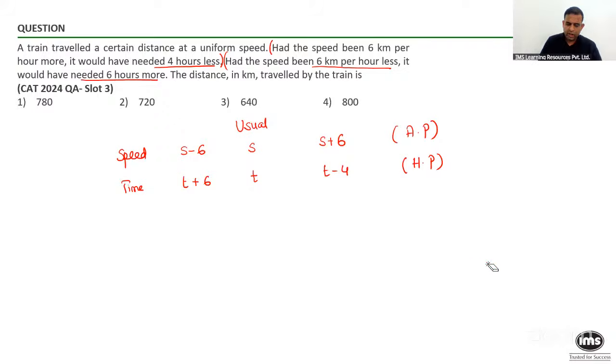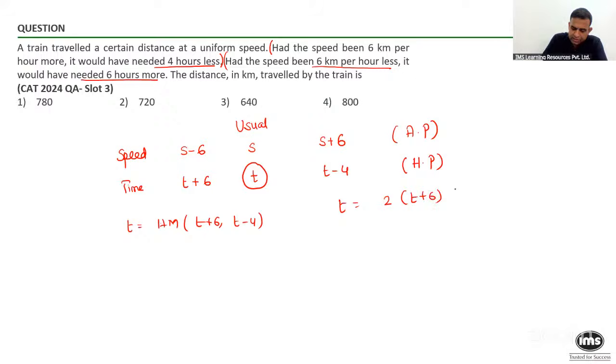So over here, if you look at this, T needs to be the harmonic mean. So one can say T must be equal to, as I told you, T will be the harmonic mean of T plus 6 and T minus 4. So use the formula: T will be equal to 2 times (T plus 6)(T minus 4), divided by the sum of these two numbers, which is 2T plus 2. I can take 2 common. This will become T plus 1. This 2 and this 2 can be cancelled.